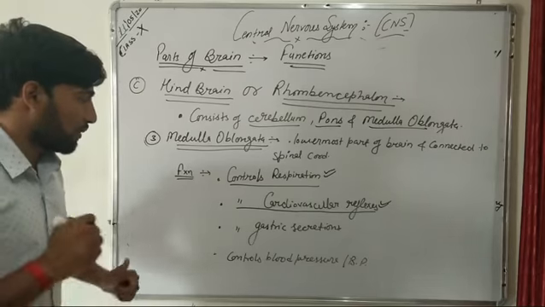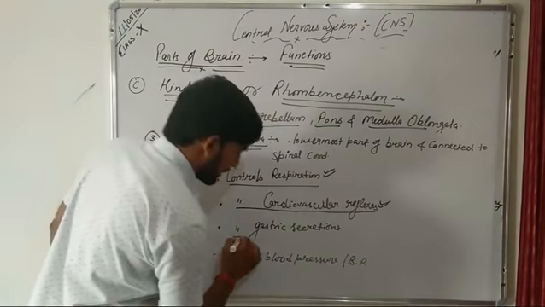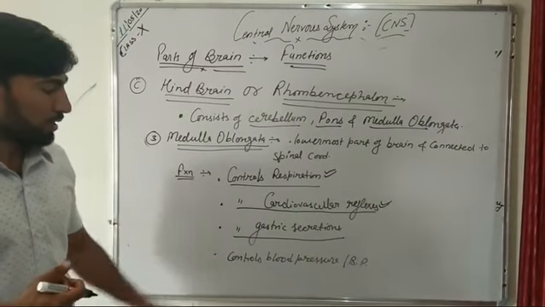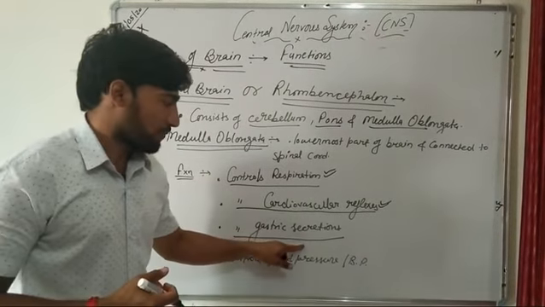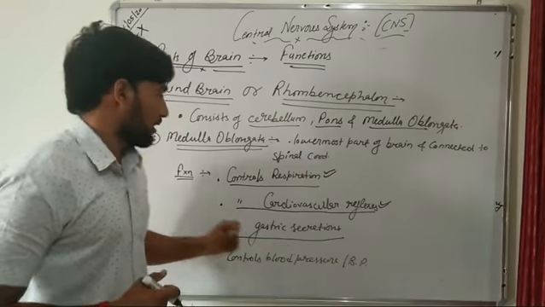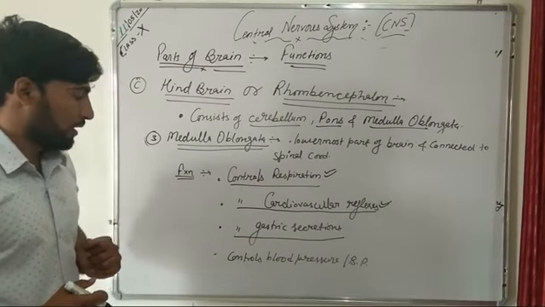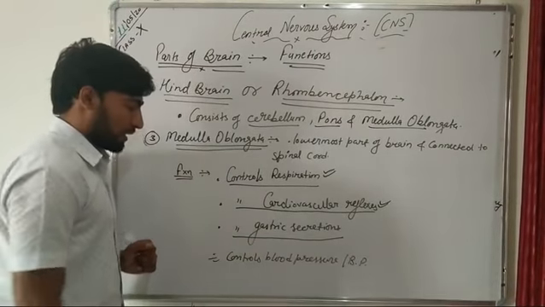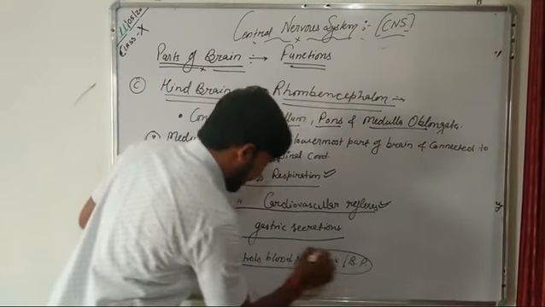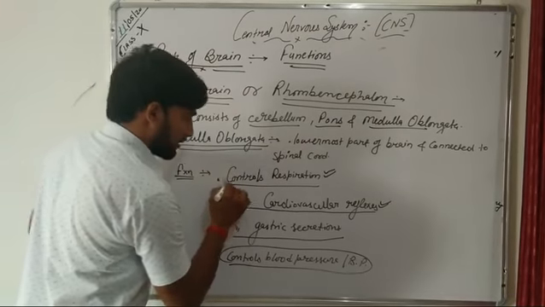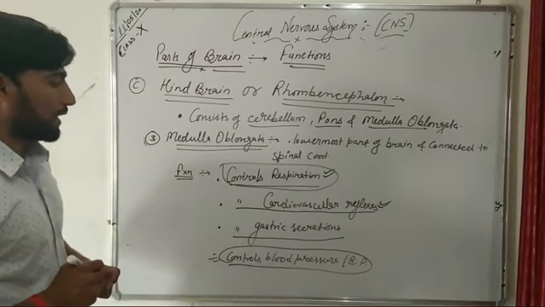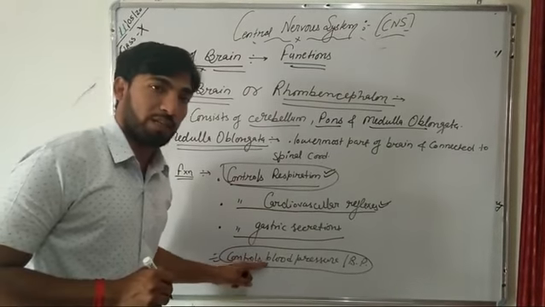The next function of the medulla oblongata is that it is responsible for controlling the gastric secretions in our body. So all the gastric secretions are under its control. Now the last and fourth function is that it controls the blood pressure. That is the most important function, the control of respiration and blood pressure. So this medulla oblongata controls our blood pressure, that is our BP.